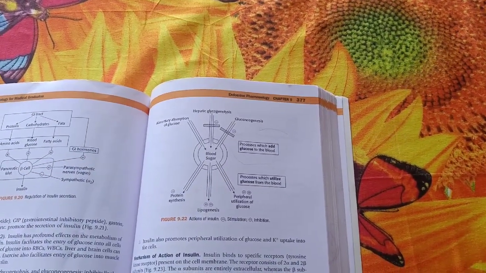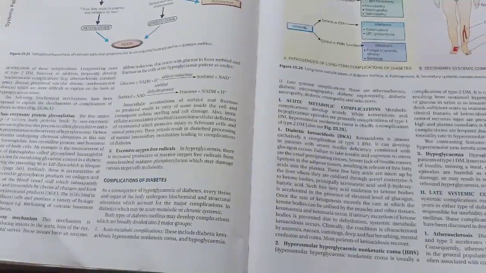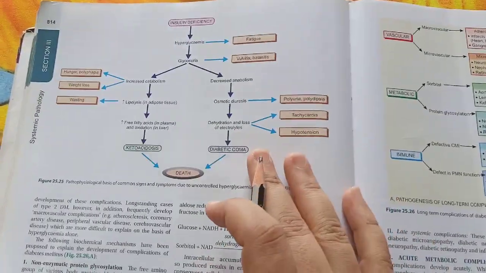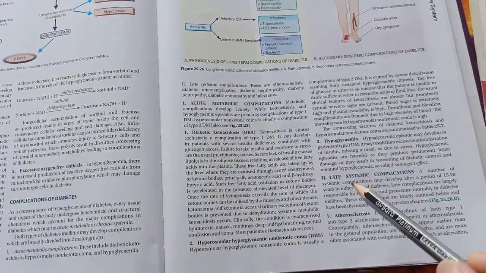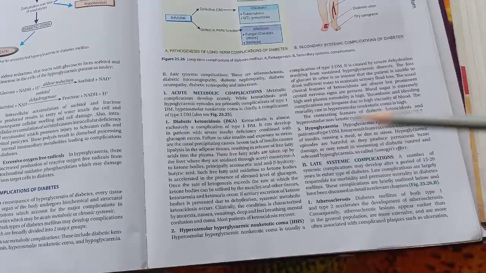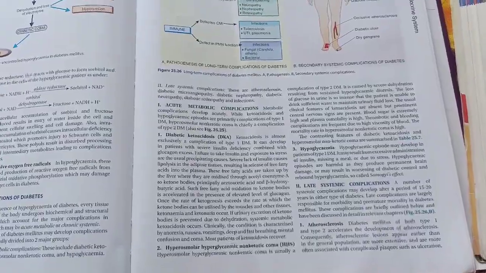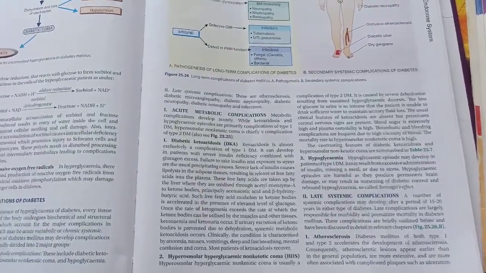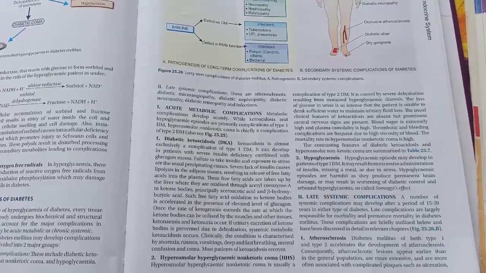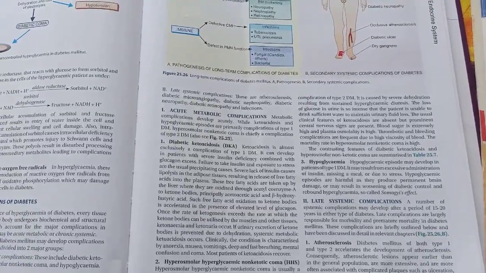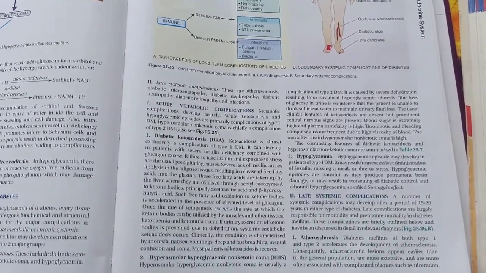So now we will see the complications of diabetes mellitus, which is also an important question. It is given on page number 814, and it is classified into two. First one is the acute, and second one is the late systemic complication. So under acute, first one is diabetic ketoacidosis. What actually happens in this: in the absence of insulin to promote normal glucose metabolism, the body needs an alternative energy source.